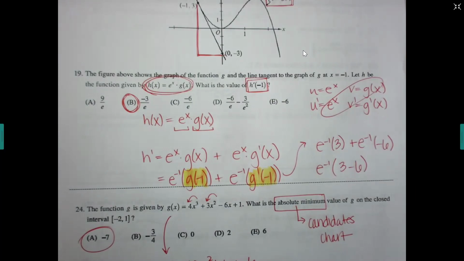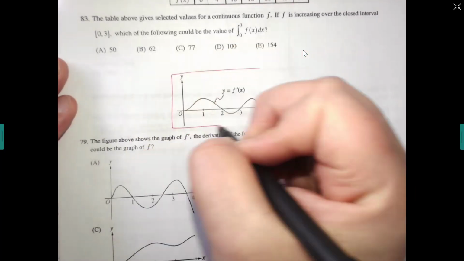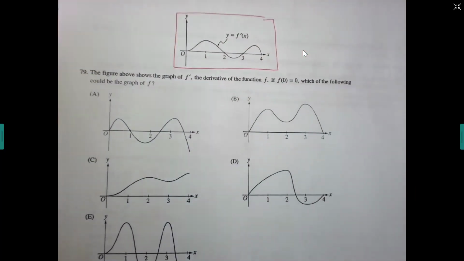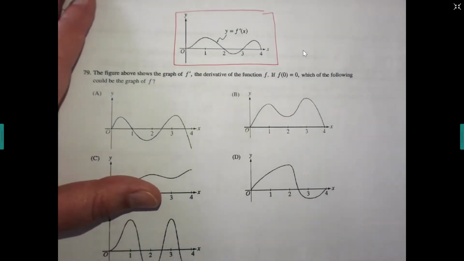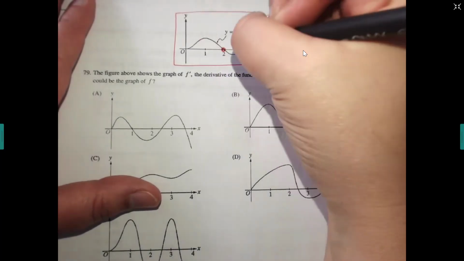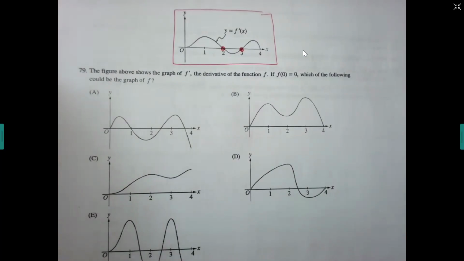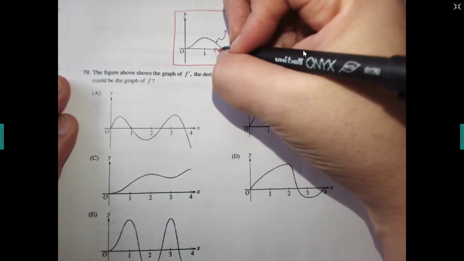Skip one page, number 79. Okay, this is a graph of f prime. And I want you to use that to see which of these could be f. So if this is f prime, where will I find mins and maxes for the original function f on an f prime graph? Where it passes through the x-axis. Very good. So it crosses the x-axis here and here. Will 2 be a max, a min, or neither? 2 will be a max.